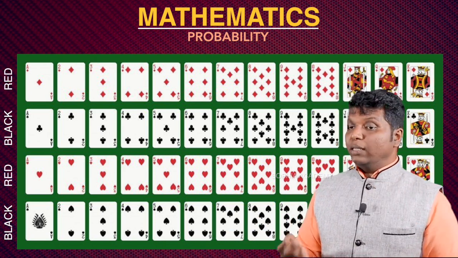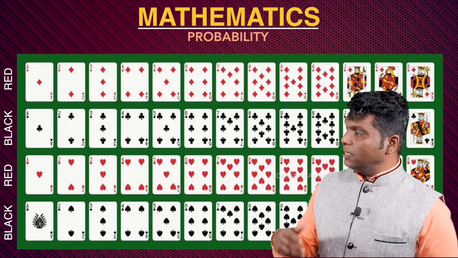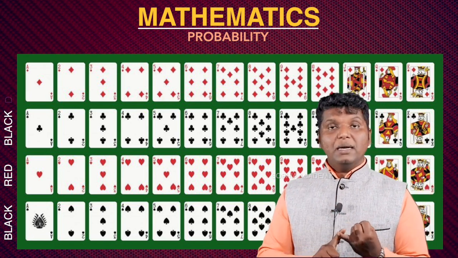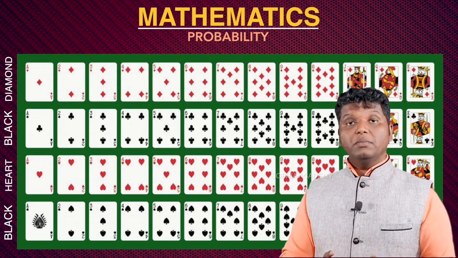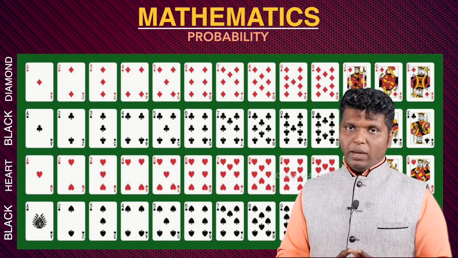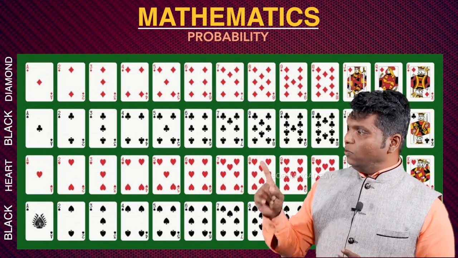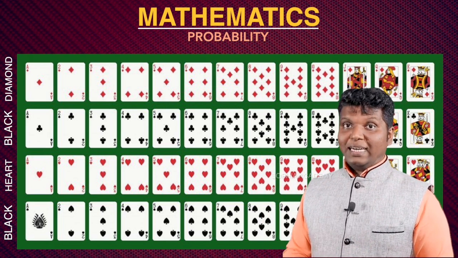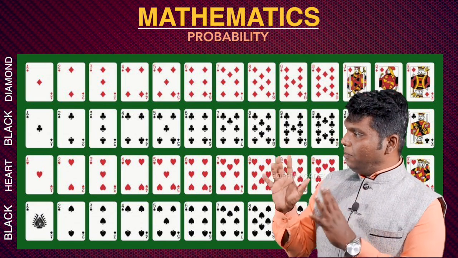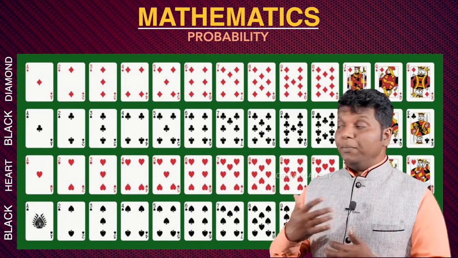Now inside this they are divided again. Red colors may be diamond and may be heart. So diamond and heart both show red in color. Red diamonds will be in the shape of red, and hearts also will be red in color.